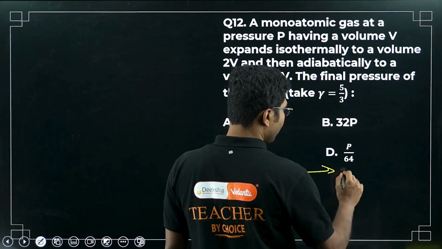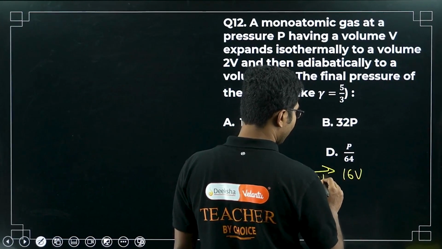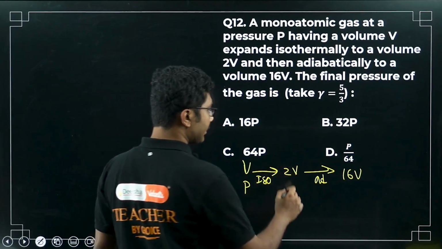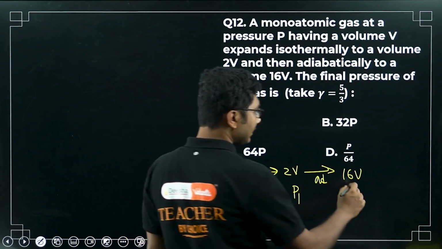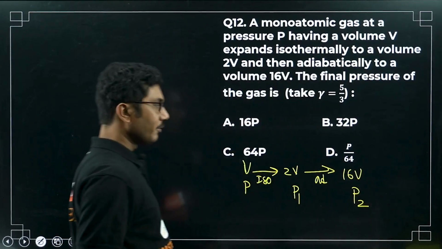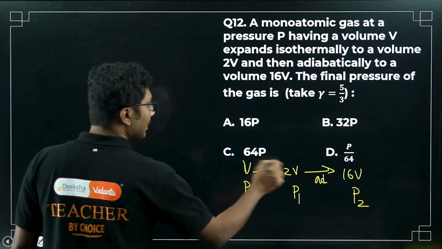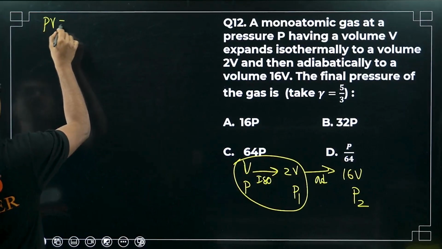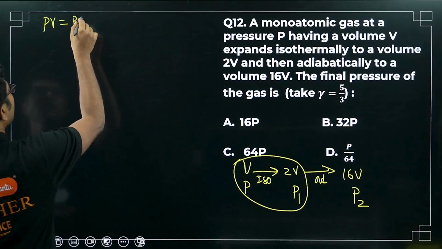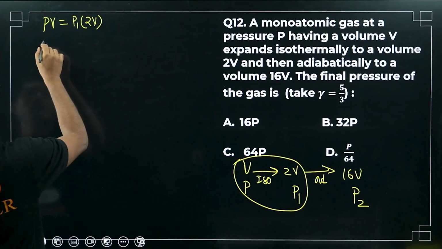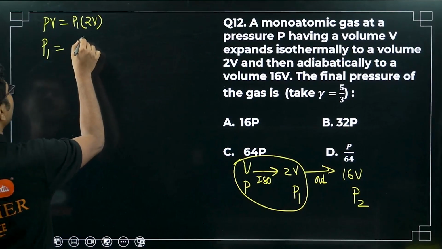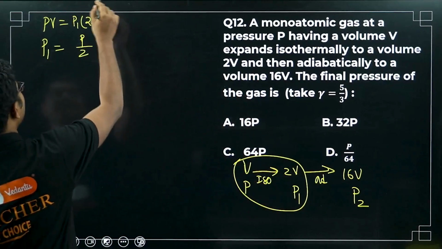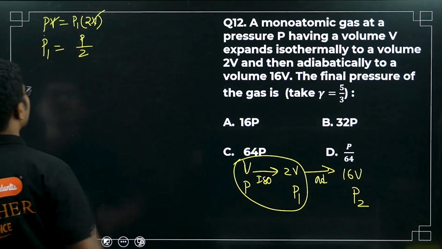Then 2V to 16V in an adiabatic process. Suppose the initial pressure is P. Suppose the pressure in this stage is P1 and in this stage is P2. From the first stage, PV is equal to P1 times 2V, or P1 equals P by 2. The V will cancel and this 2 will come down here to P by 2.